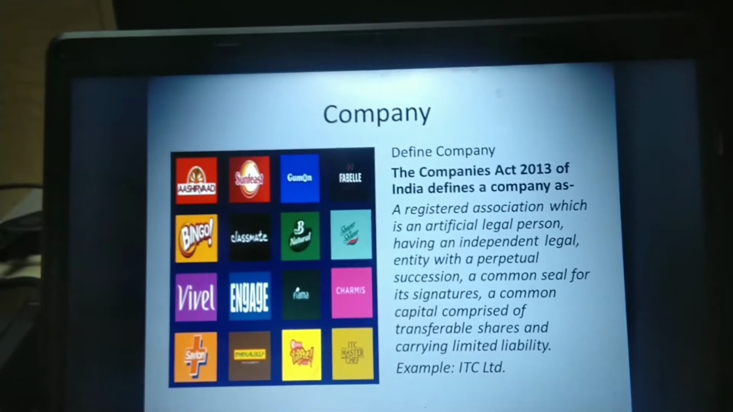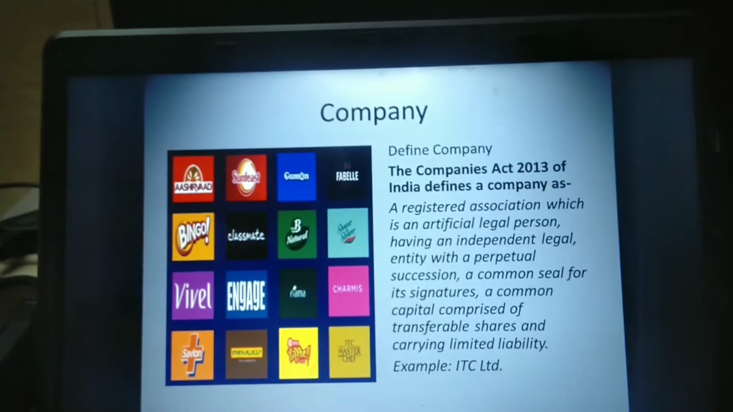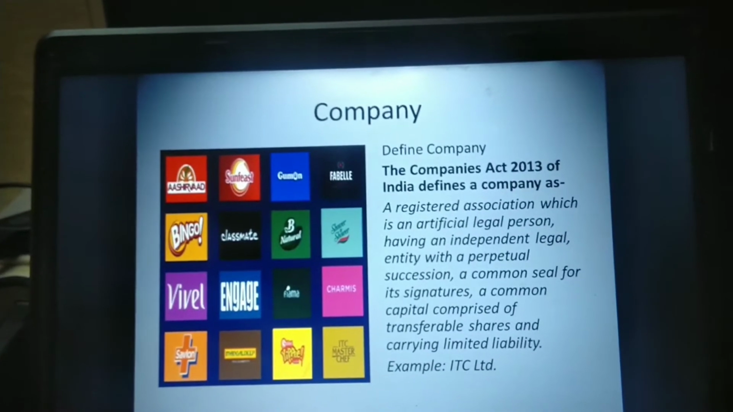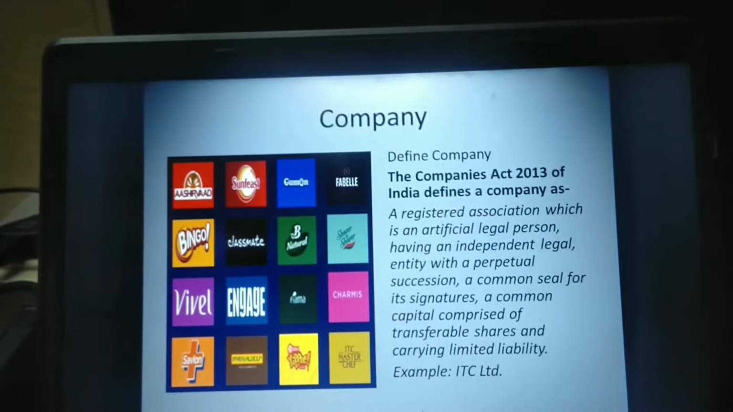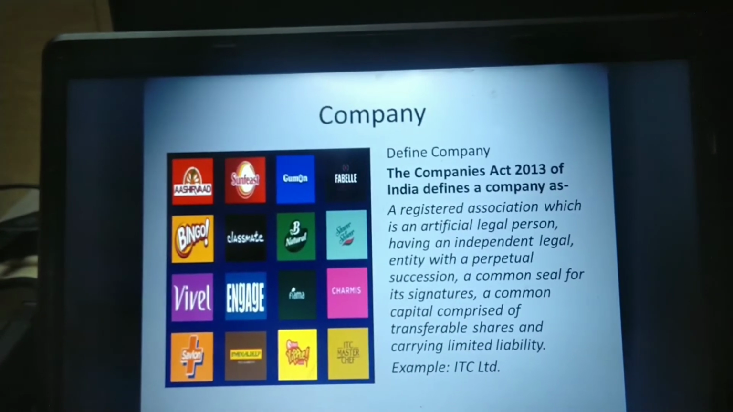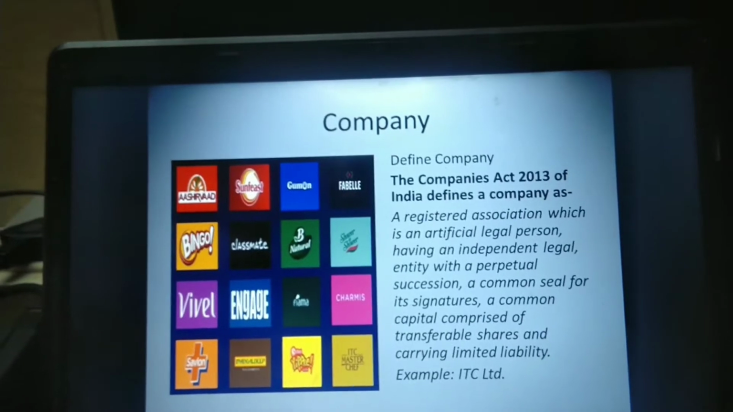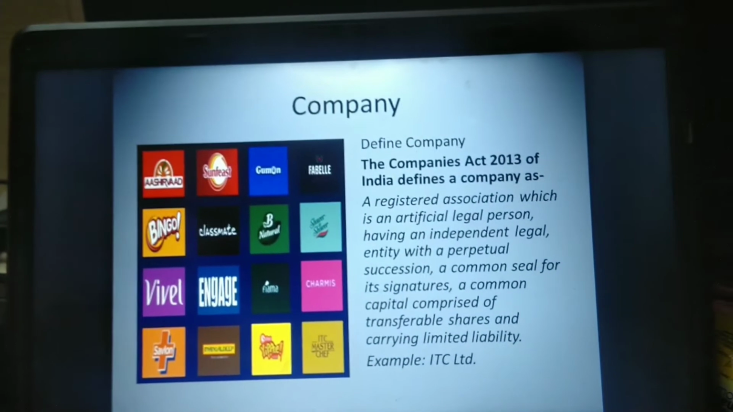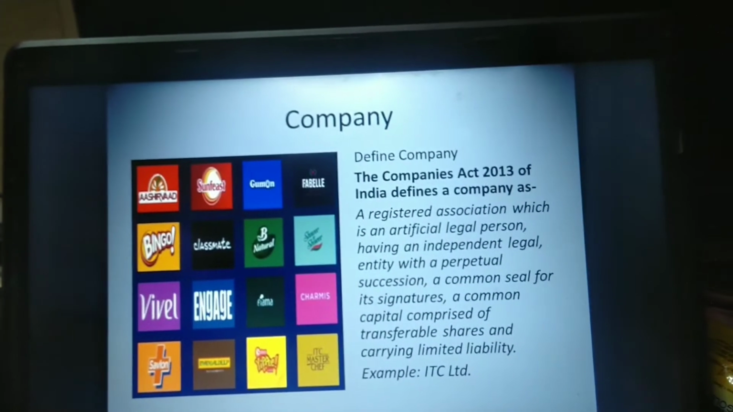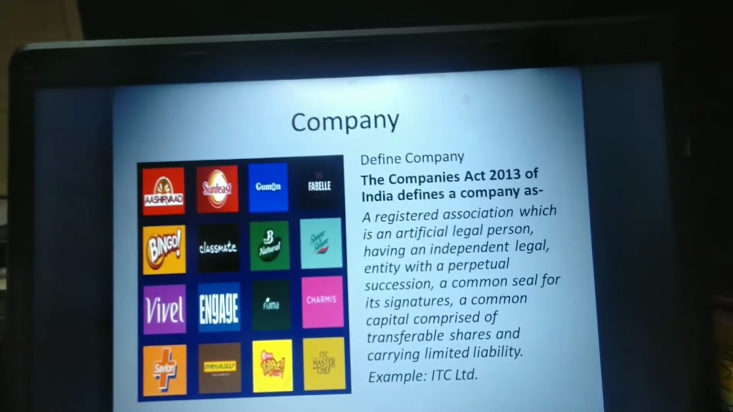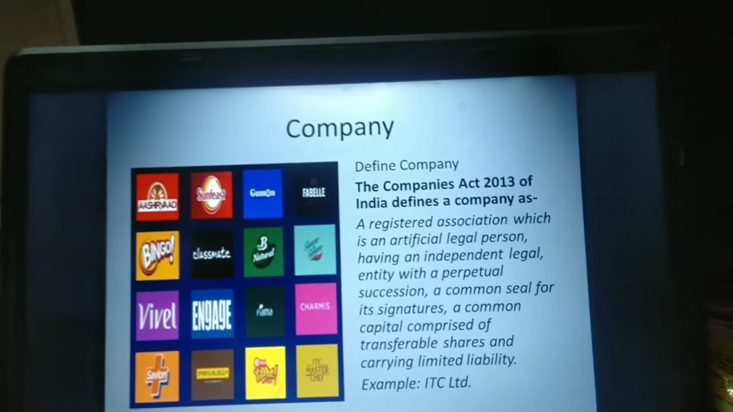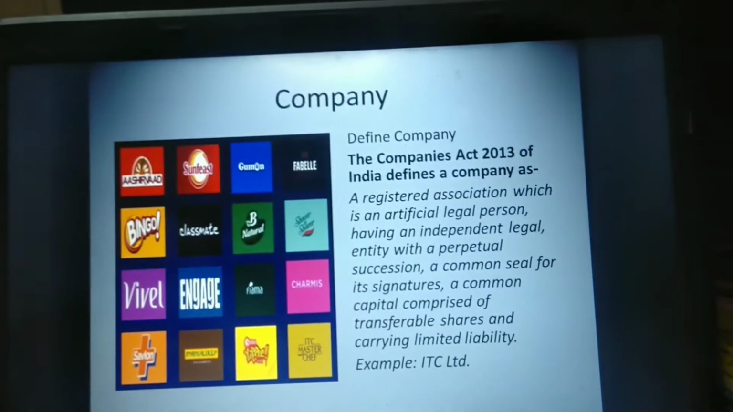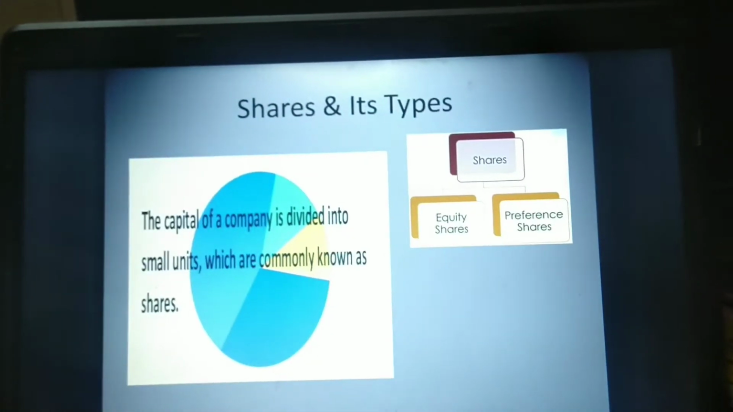A common capital comprised of transferable shares. The company should have shares in the form of capital, which are transferable, and carrying limited liability. Owners are limited in their liabilities: in case of liquidation or winding up, their liability is limited to the amount they have invested in the business.